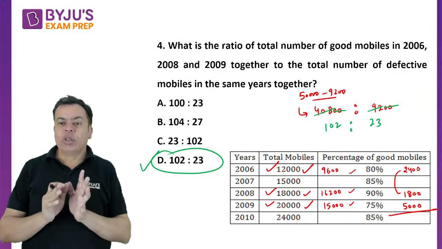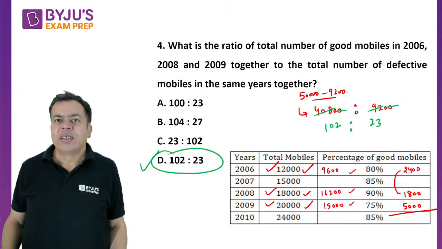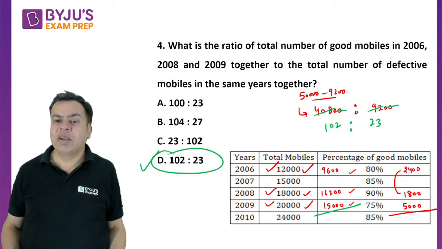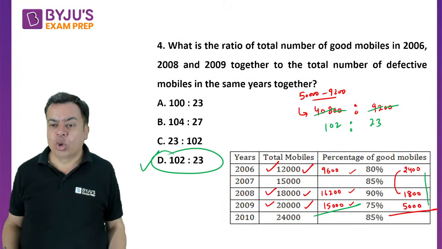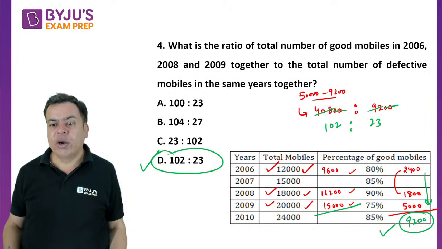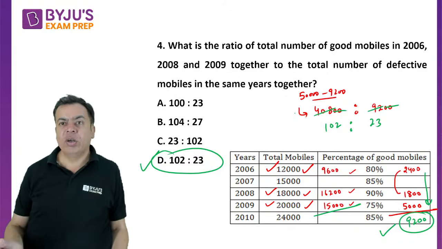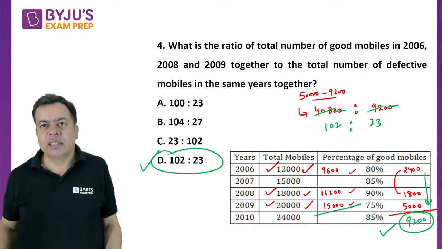I'm just telling you the way you should think, right? You can calculate this, you can add this, right? But that will be unnecessary, that you are calculating the good ones because the total is there and the total defective one you need to calculate. This you need to add, right? This you will be adding definitely. But once you are doing this, right, out of the total you can subtract to get the good ones, right? No need to calculate individually good ones, right? Yes, D option is correct.